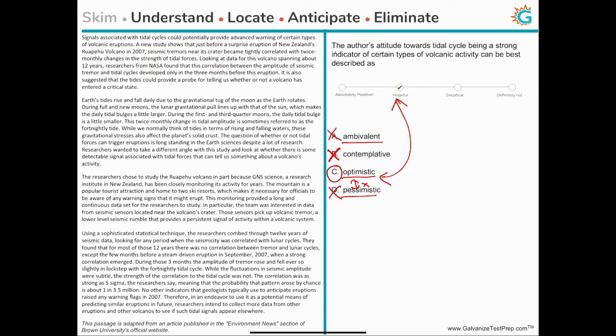So that leaves us with the answer. The author's attitude towards tidal cycle being a strong indicator of certain types of volcanic activity can best be described as optimistic. So you should be able to plug the answer choice back into the question and just make sure that it reads fine, so you can be optimistic that you've chosen the right answer, maybe even confident, and then you can go on to the next question.